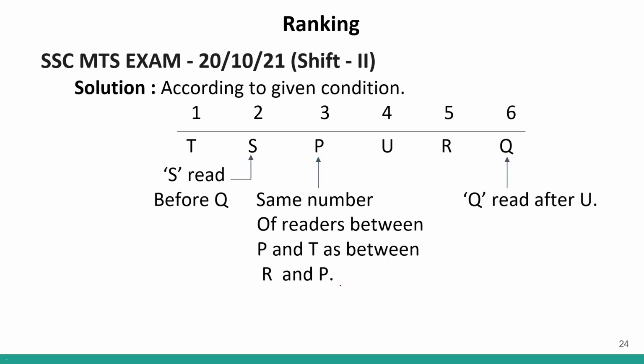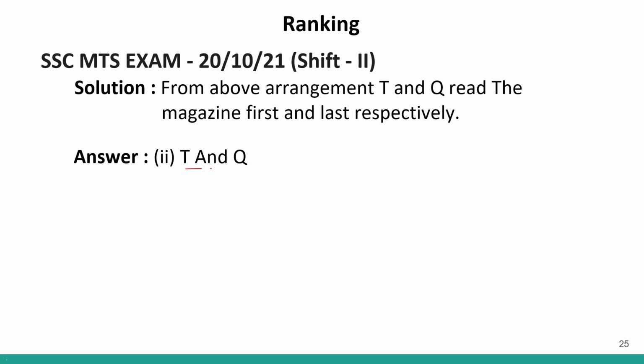Clear? Now this is the solution. Okay, so T and Q. T was the first person and Q was the last person.